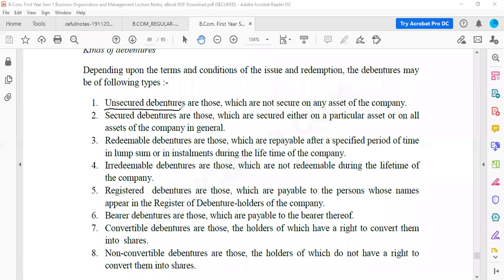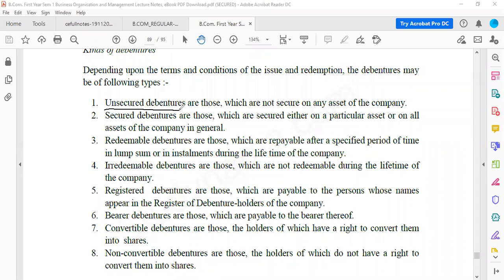But unsecured debentures are there in the companies. They can issue unsecured debentures. So they can collect the money and they will tell you when they will pay back, but there is no guarantee. If the company pays back, fine; if the company does not pay back, then the money is gone. So that is unsecured debentures.